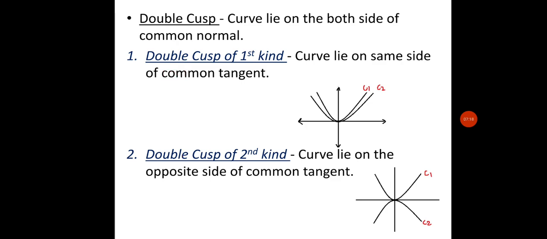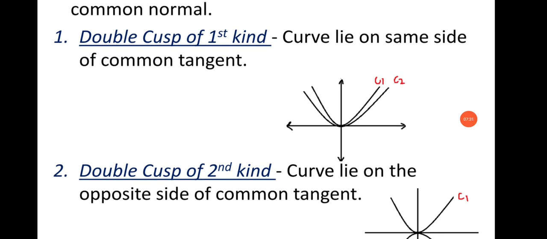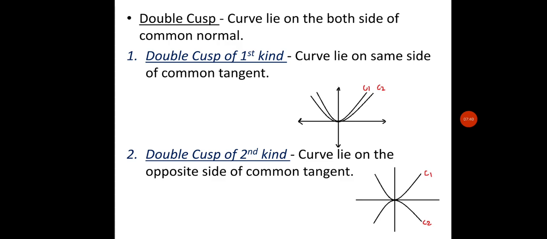Okay, so in this also there are two types: the first kind and the second kind. In the first one, the curves lie on the same side of the common tangent, meaning the tangent is common and both lie on the same side. Similarly, in the second kind, both lie on opposite sides, meaning if curve 1 is lying upward, then the other will lie downward.